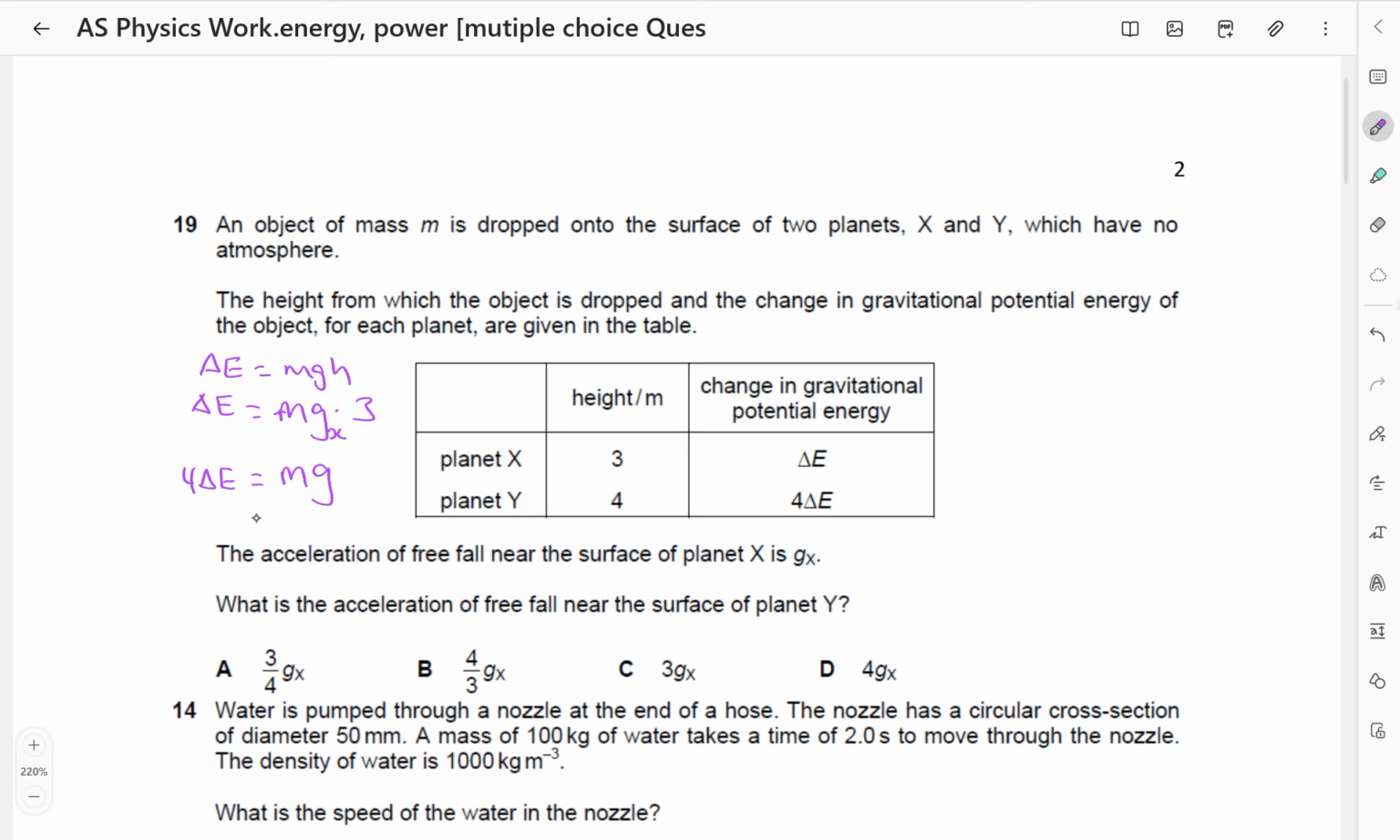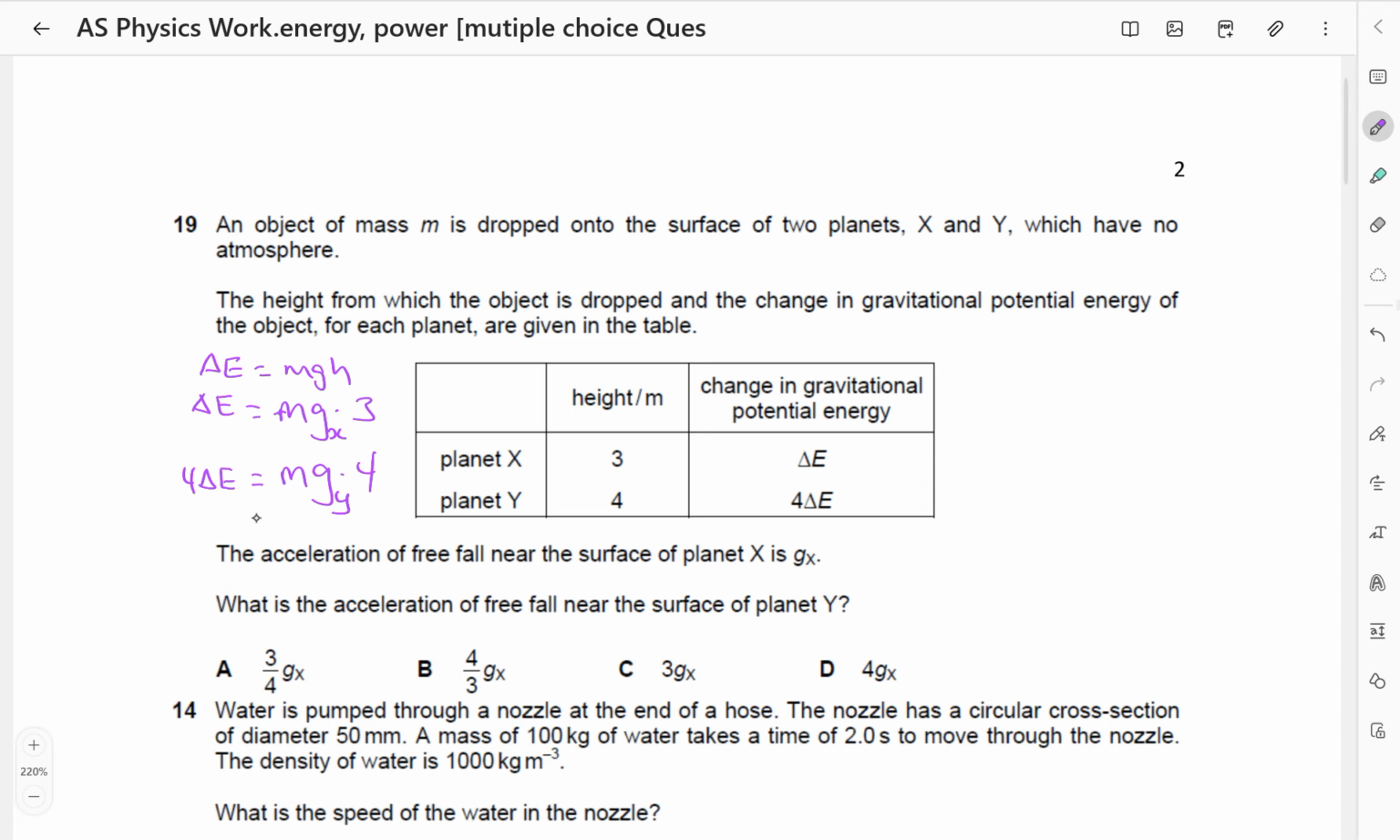Gravitational potential field strength at that planet should be gy, then times the height, which is 4. So the acceleration of free fall near the surface of planet X is gx. Let the other one near planet Y be gy. What is the acceleration of free fall near the surface of planet Y?